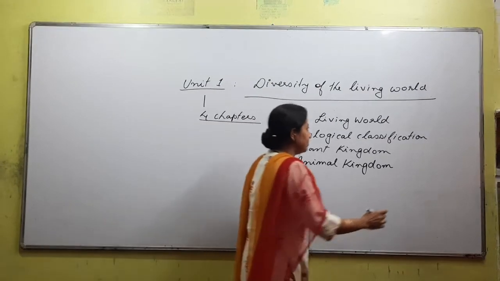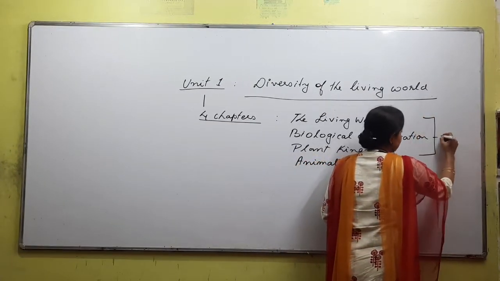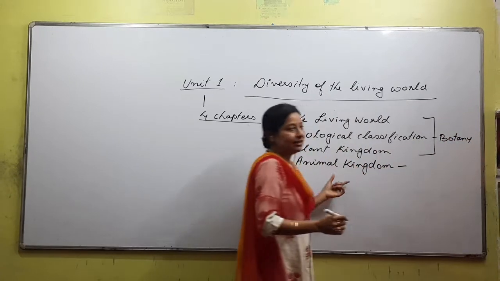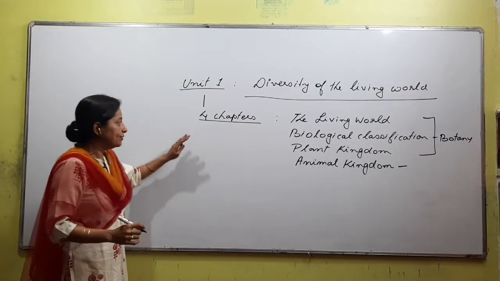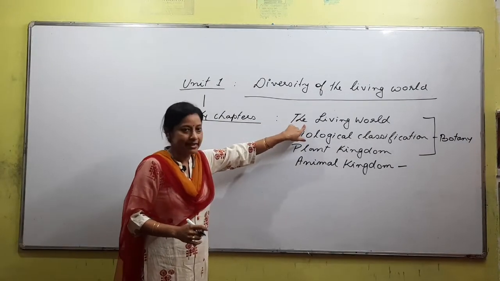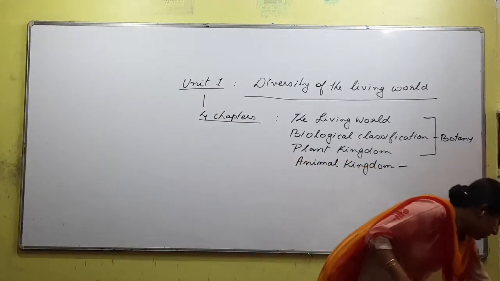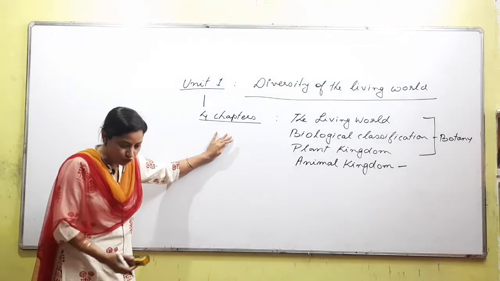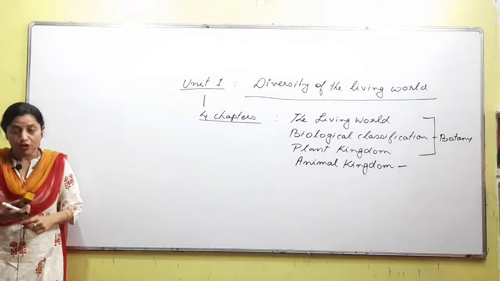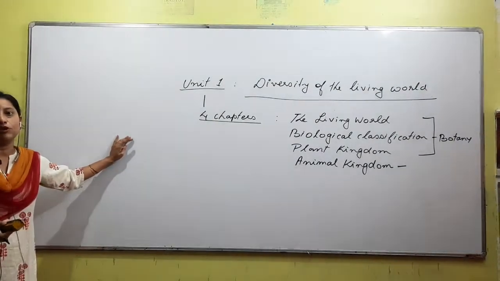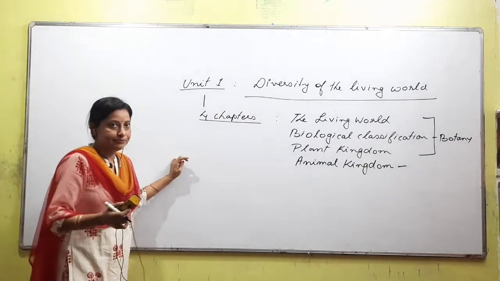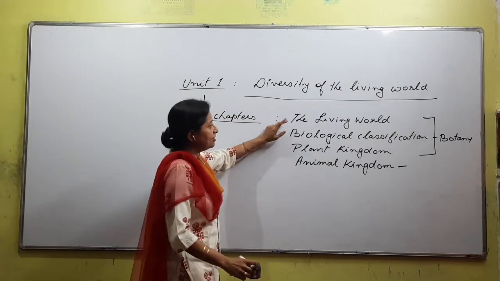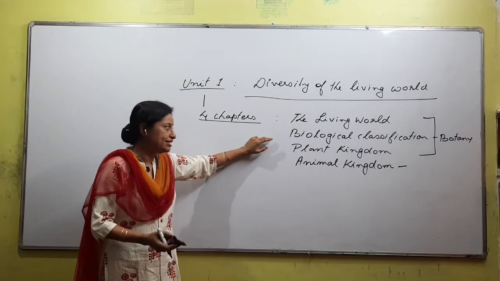And out of these 4 chapters, these 3 chapters are obviously under botany, no? Our zoology ma'am has already started animal kingdom, right? So we would be starting with the first one, that is the living world. From unit 1 there are many questions that are asked both from the board point of view and obviously from the entrance point of view also. As you read this chapter, please try to pay attention.